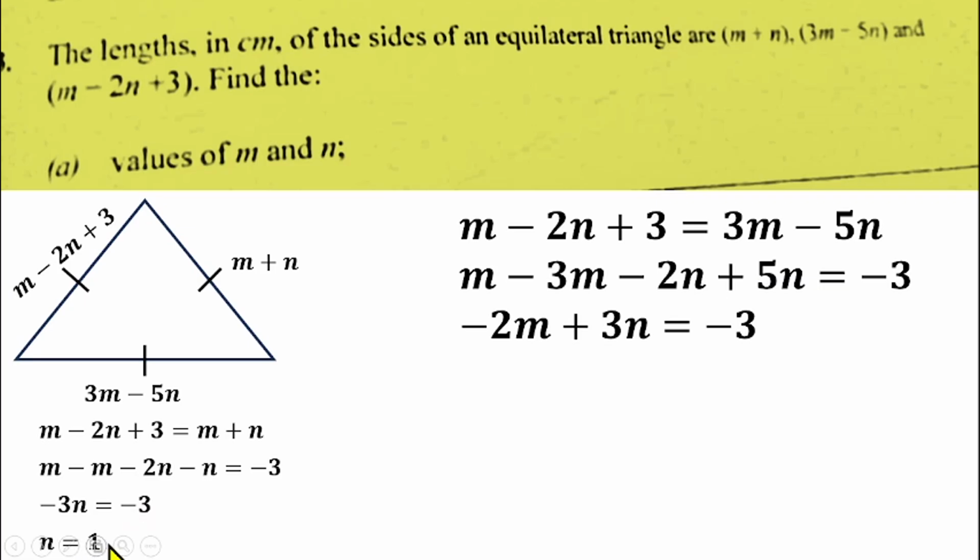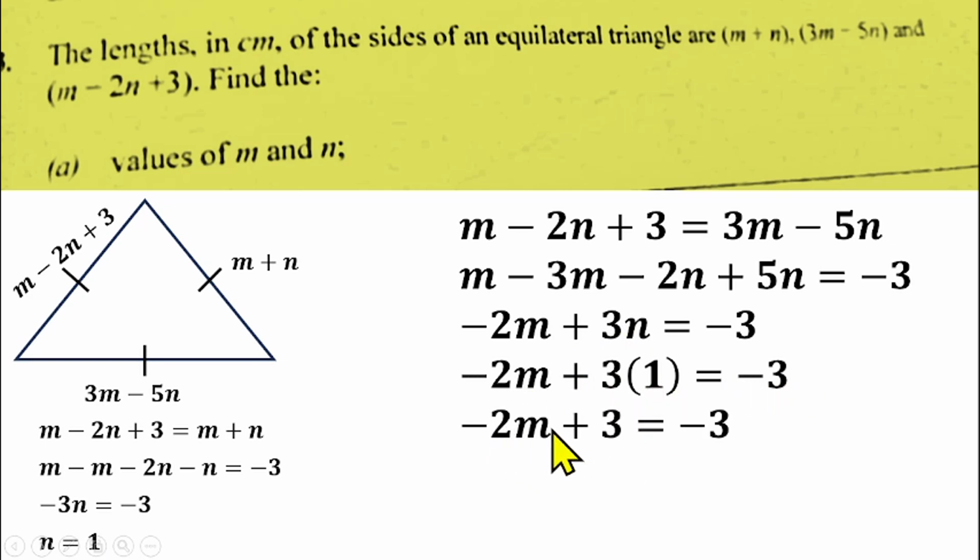But we already know the value of our n, which is 1. So if you substitute that into this equation, we'll be having minus 2m plus 3 times 1 equals minus 3. If you simplify further, we have minus 2m plus 3 equals minus 3. Then collect like terms, you'll be having minus 2m equals minus 6. Divide by minus 2, m will be equal to 3. So the value of our m is 3, n is 1.